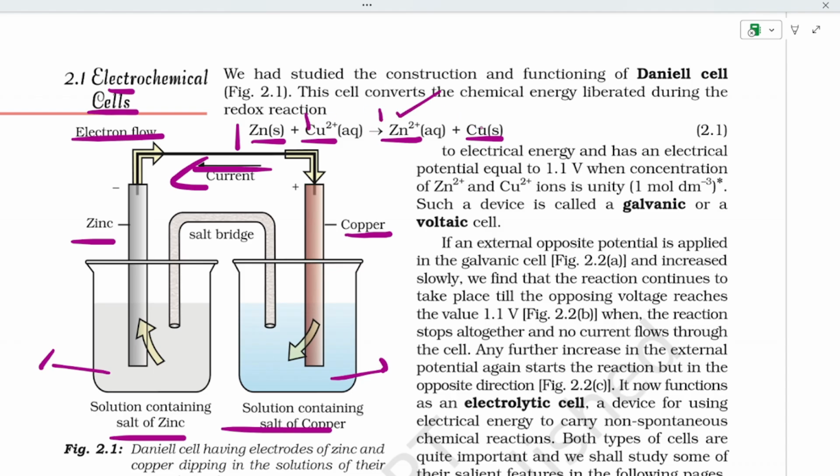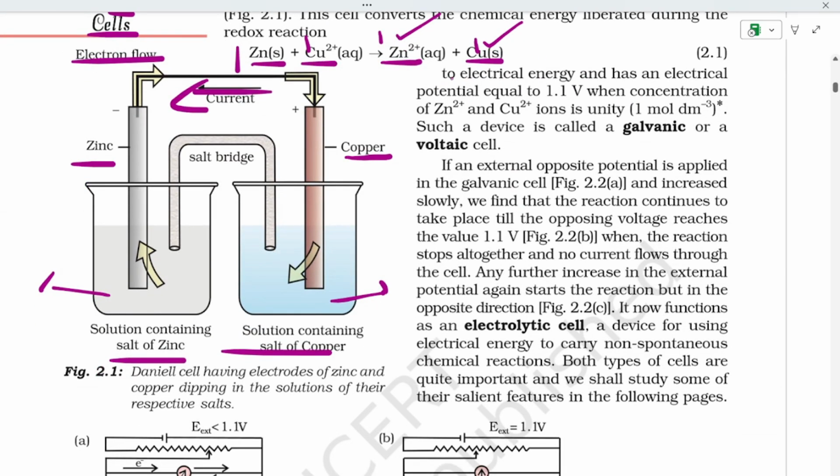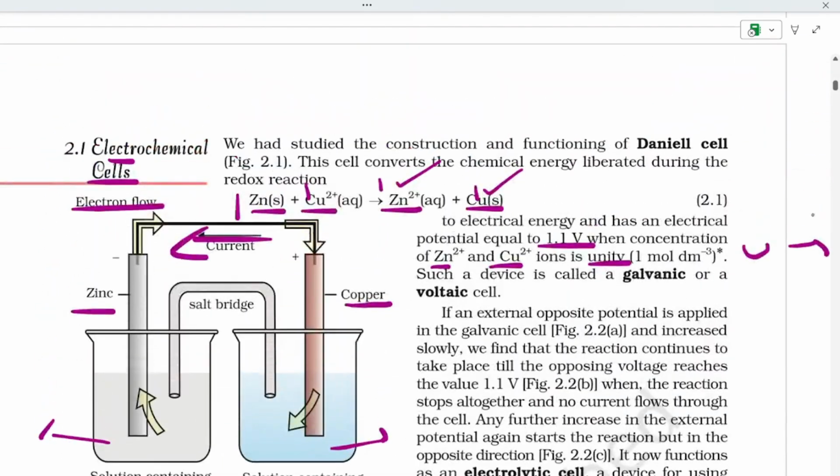Here one copper is there, here one copper is there, correct. That is how we balance the reaction. It has a potential of 1.1 volts when the concentration of Zn2+ and Cu2+ ions is unity. Unity means 1.